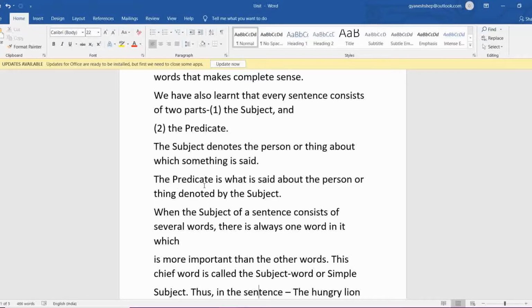It is giving more information about the subject, that is Mohan over here in my example. When the subject of a sentence consists of several words, there is always one word in it which is more important than the other words.